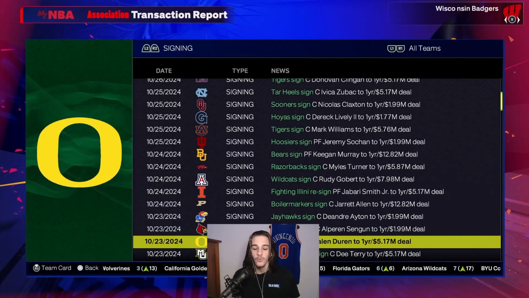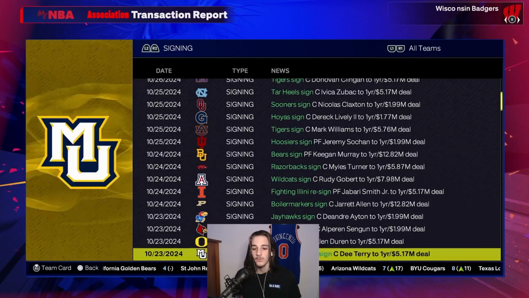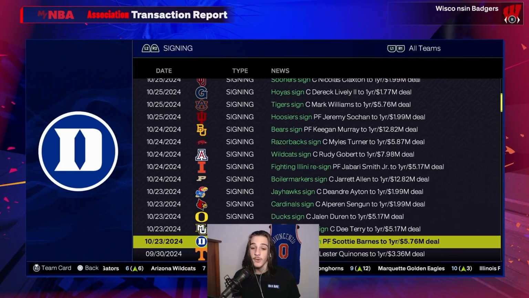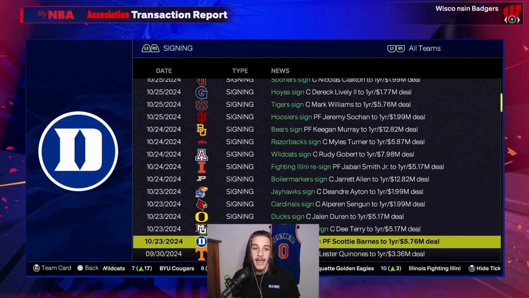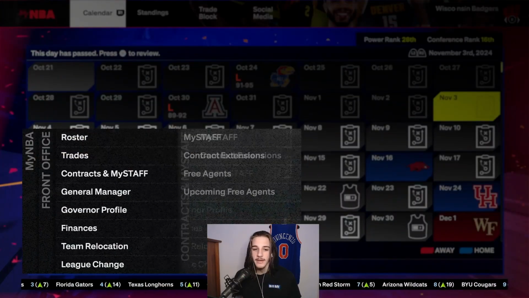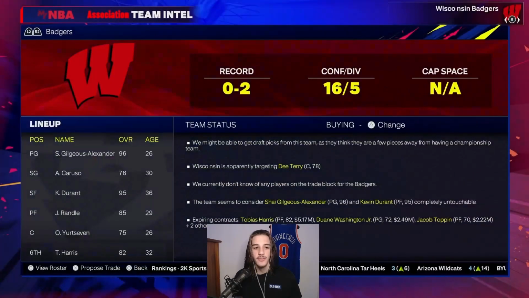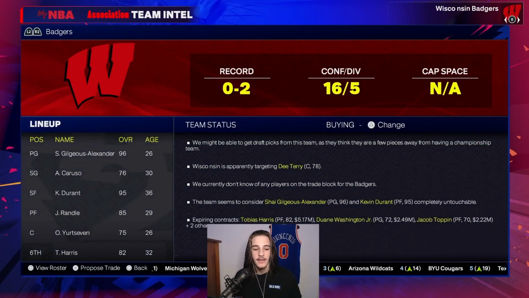Jaden Dern to Oregon to help Paulo out. Scotty Barnes goes to Duke, so there's a player for them, because they were one of the teams we mentioned that definitely need to be active here in the portal. But those are all the big names. There's still some guys left. I'll go through the team intel one more time and see if anything sticks out to me as being big